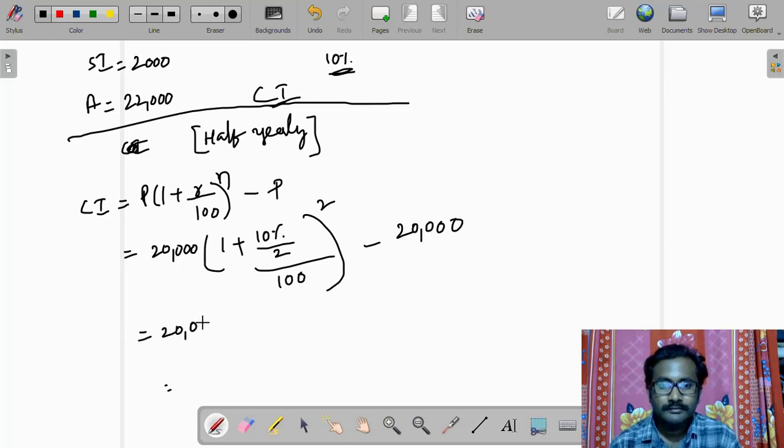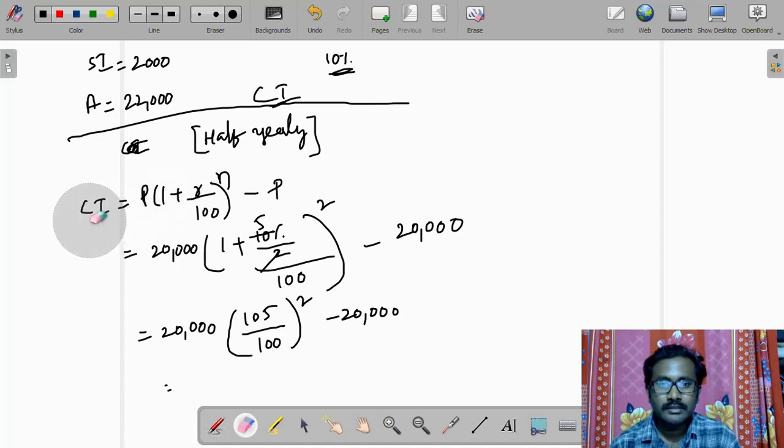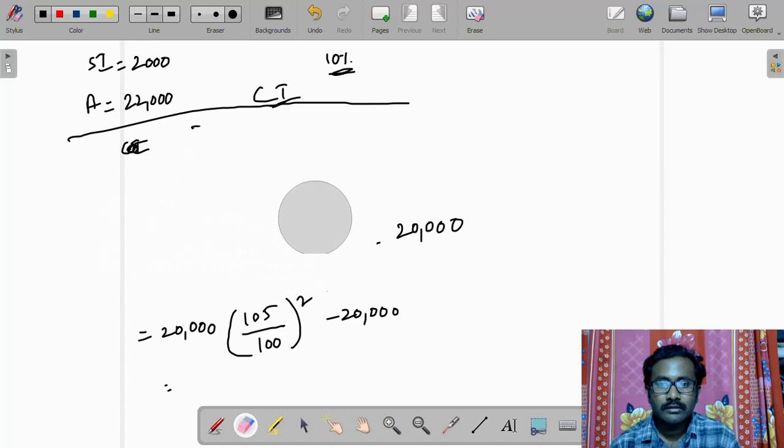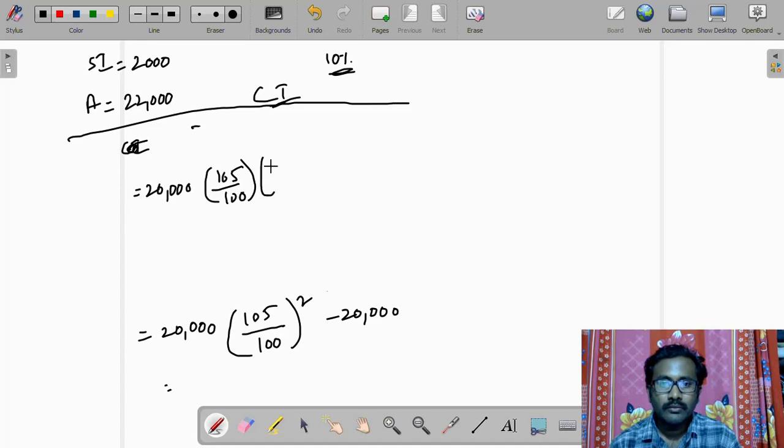So 20,000. 2 ones are 2, 2 fives are 10, so after cancellation you get 105 divided by 100 whole square, minus 20,000. I can erase this. Now you get 20,000 into 105 into 105 over 100 into 100. So 4 zeros got cancelled, minus 20,000.